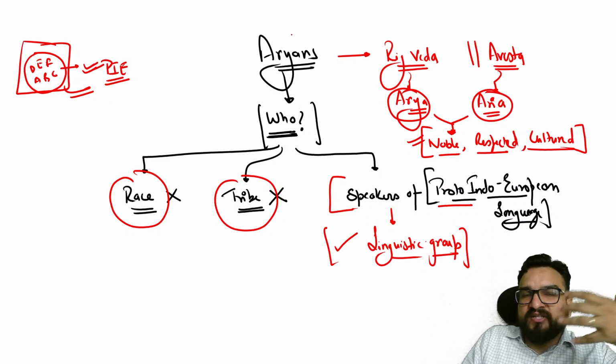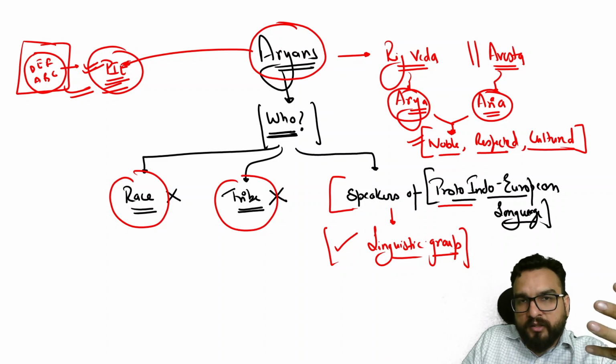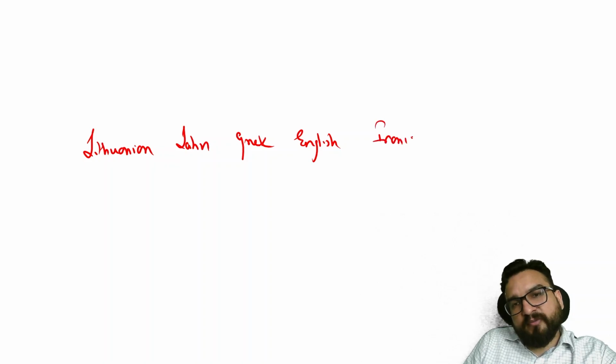But over here, the term we have given is for the people who speak the same language, that is Proto-Indo-European. Right now you will find many languages like Lithuanian, Latin, Greek, English, Iranian, Persian, Hindi and Sanskrit basically. These are old languages, Sanskrit.